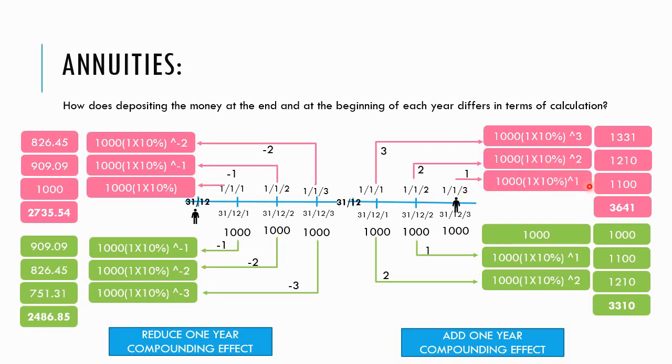So please compound it by 1 year. The same goes for the second year 1000. Here is 1 year, here is another year. So 2 years, 3 years. So here you can see the value under the annuity due is much higher than the ordinary annuity because we are adding 1 year compounding effect.